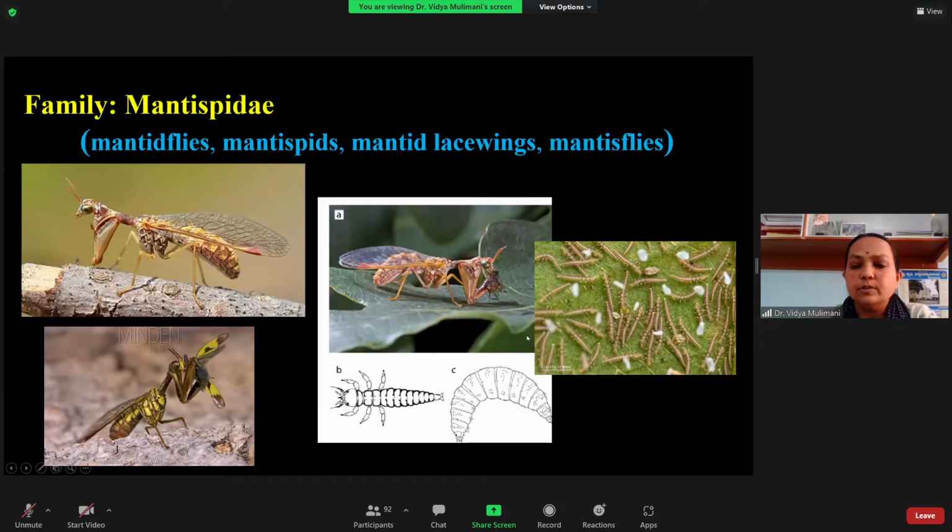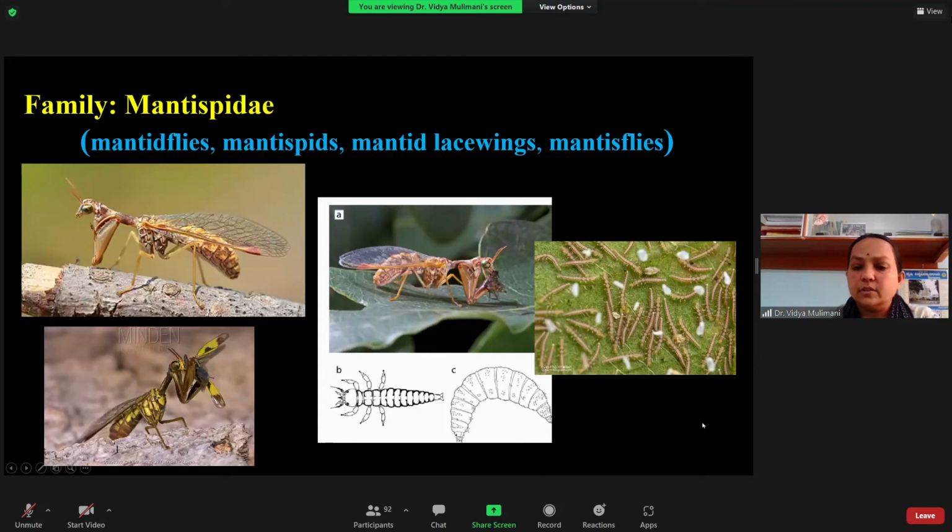They may feed on spiders also. Some species feed exclusively on spiders, and others are general predators. They are commonly called mantid flies, Mantispidae, mantid lacewings, or mantid flies.